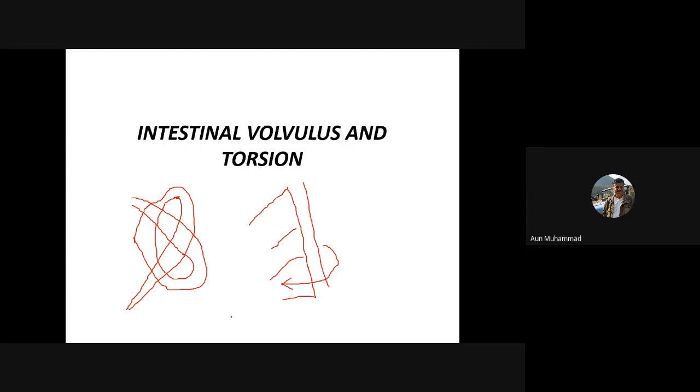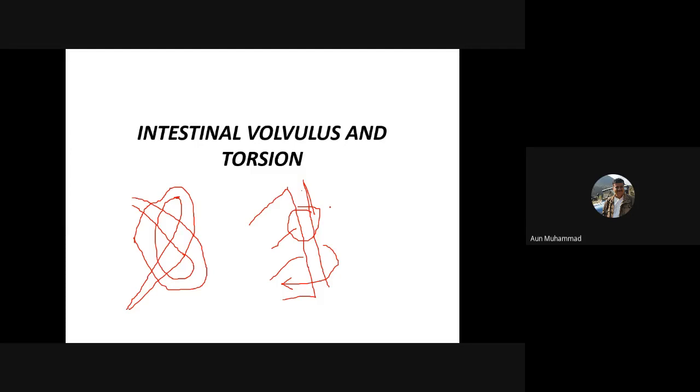But if the rotation is along its long axis, clockwise or anti-clockwise, this condition is called torsion. Anyhow, both volvulus and torsion cause obstruction to the ingesta and bowel process, and ultimately cause a lot of problems in the abdominal cavity.